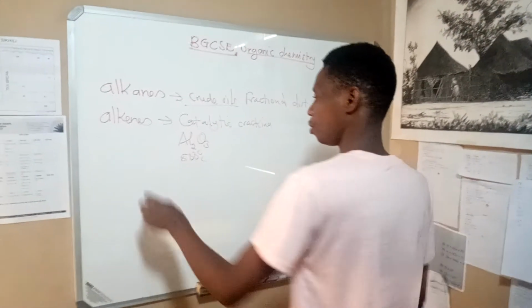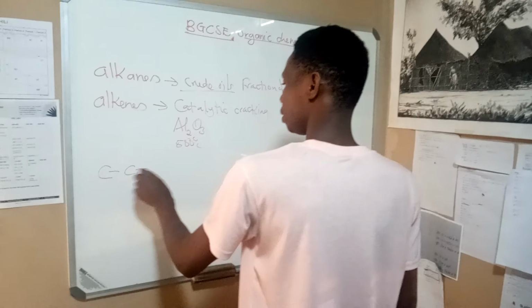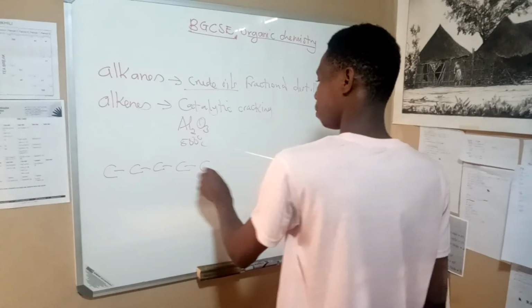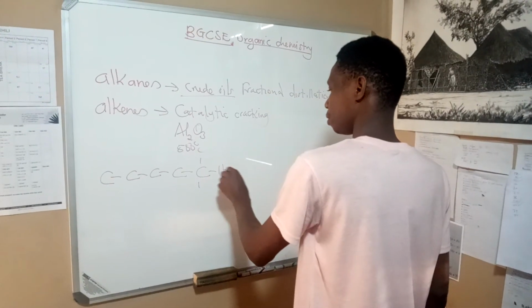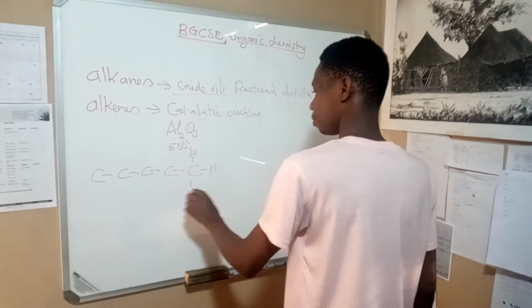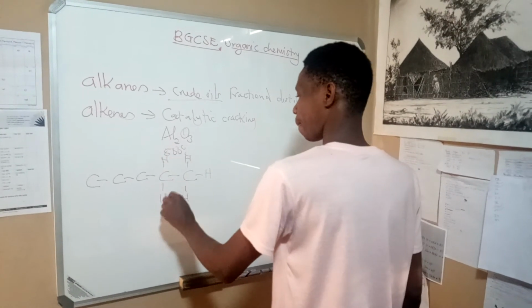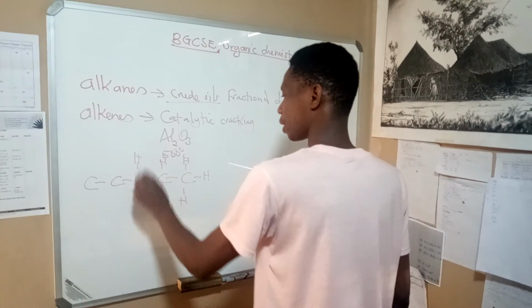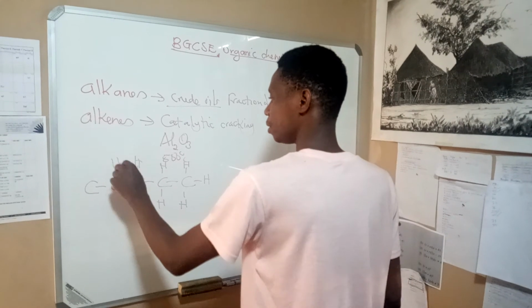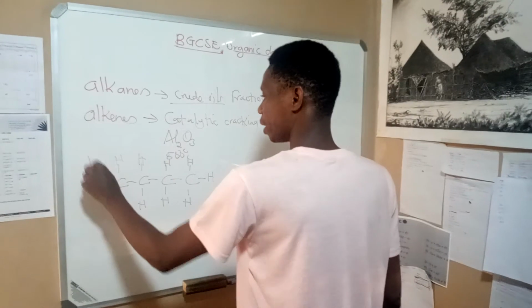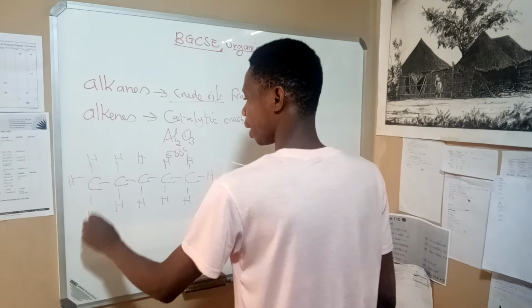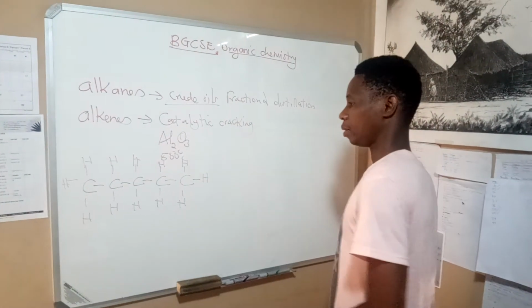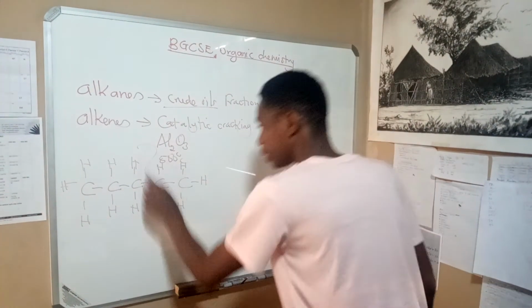Alkenes. For example, if we have methane, ethane, propane, butane, pentane, then we can easily crack this alkane to form an alkene. Let's say, for example, we are cracking here.